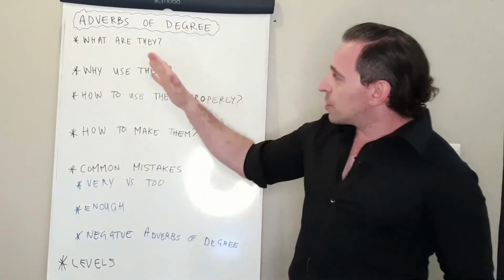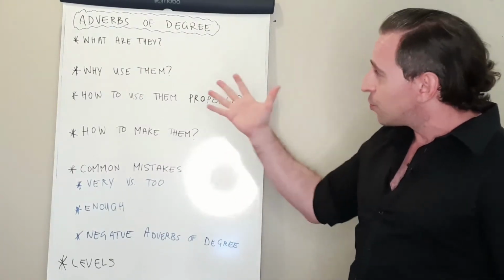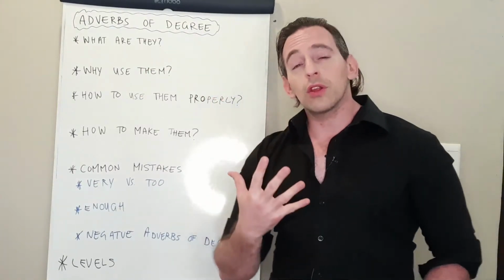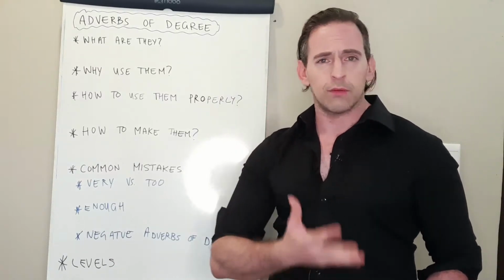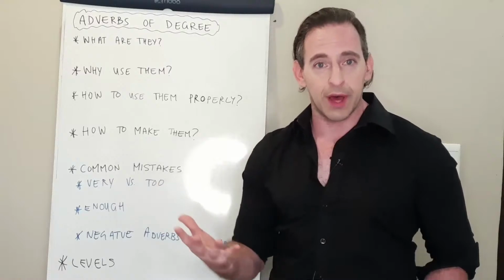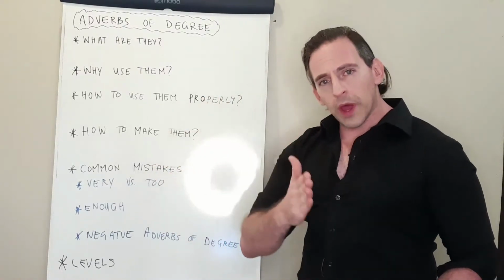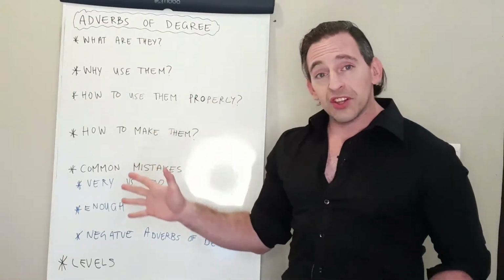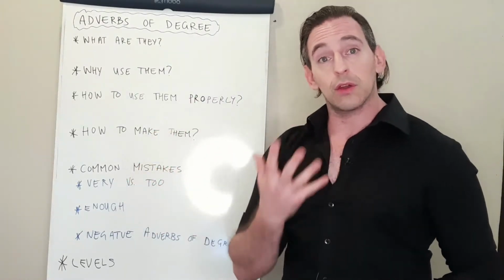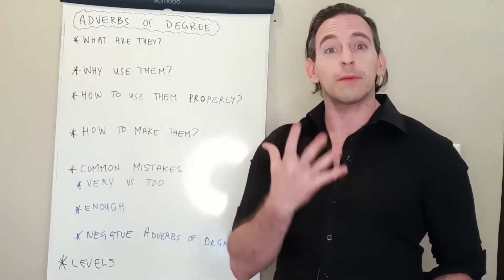So we're going to start with defining what adverbs of degree are. What are they? And then we're going to look at why they are important, why you should use them, why you should even worry about them. We're going to look at how to use them properly, where to put them in a sentence, and then we're going to look at how you can make your own, because there are some adverbs of degree that you can make.